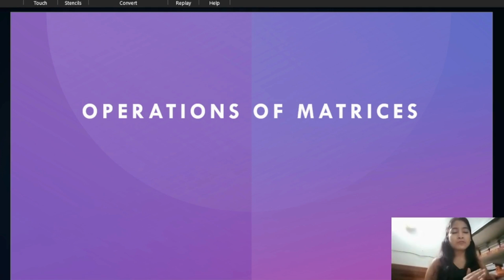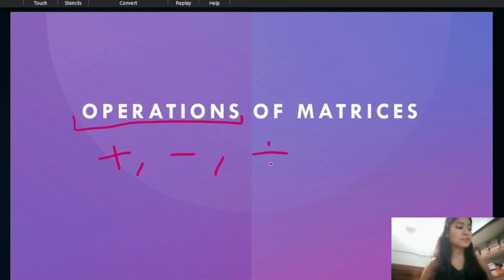Till now we have learned about the types of matrices. Now we are going to learn what the operations of matrices are. First you have to understand the meaning of operation. Can you tell me what the operation meaning is? Operation means plus, minus, division or multiply. So these are the signs of operations, right? Now how can we use these signs in matrices? We have to understand how we can add the matrices, subtract the matrices, multiply the matrices, and divide the numbers in the matrices. We are talking about this.